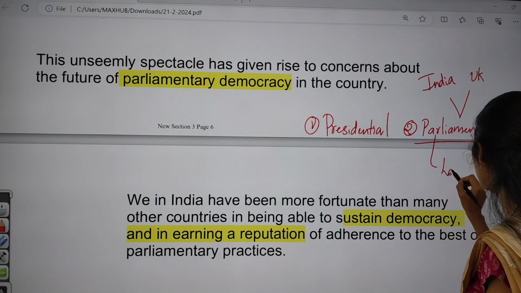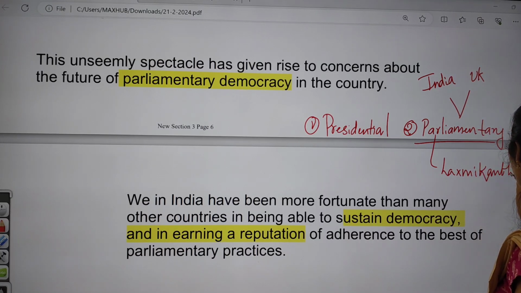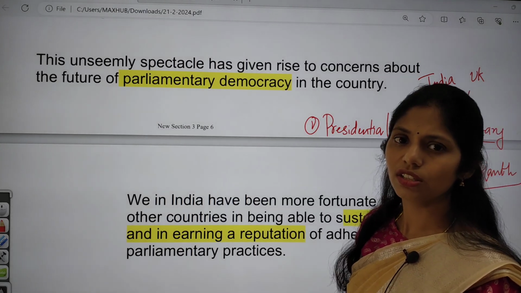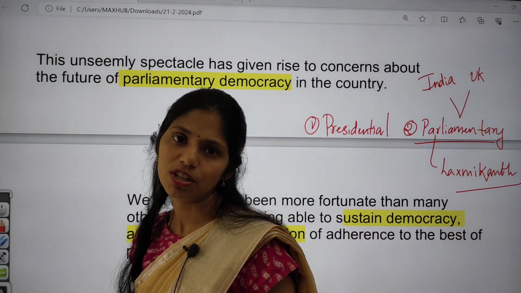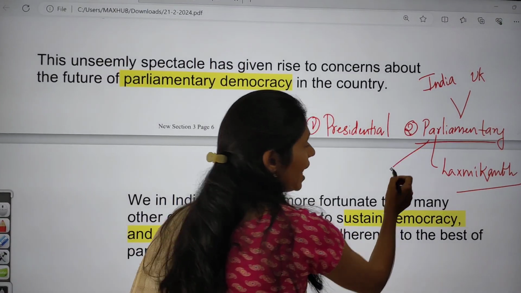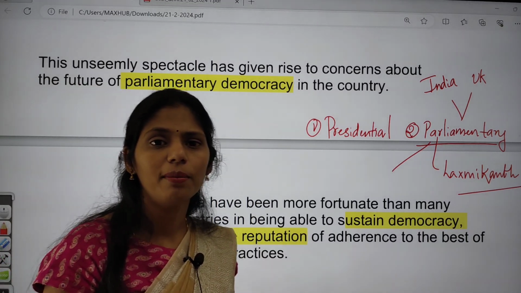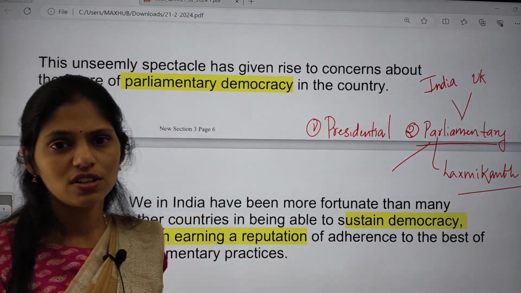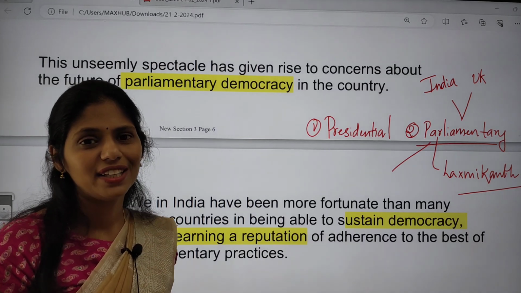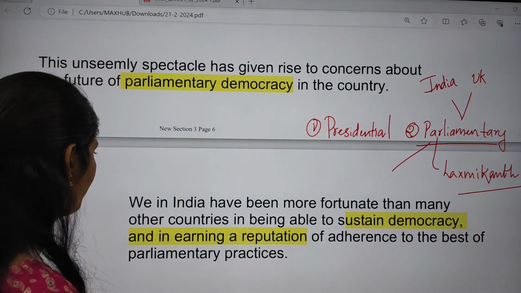In your Lakshmikant book, you will be reading about the special features of this parliamentary form of democracy. So please let me know at least 5 important features of this parliamentary form of democracy. One thing I will say here is we have a nominal head and we have a real head. It is one important feature of the parliamentary form of democracy. So please let me know the other important features.